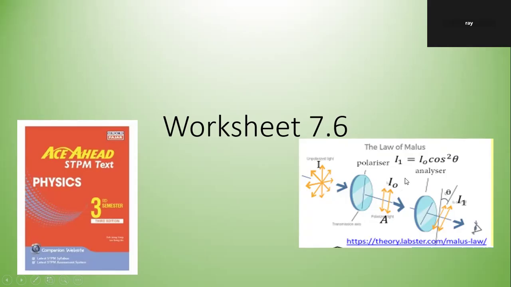We are interested in this one, not in this one. So I naught is the one entering the polarizing filter, and the polarizing filter is at an angle of theta to the vertical axis. This is vertically plane polarized. Then we use this formula. I1 is the transmitted intensity.